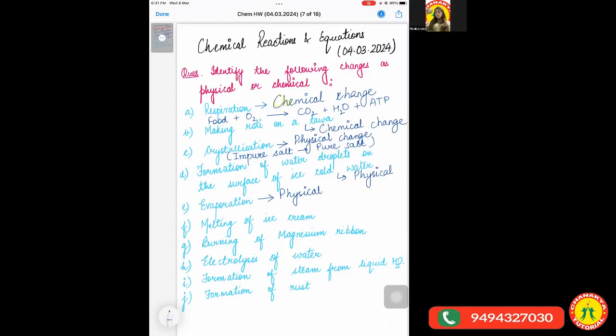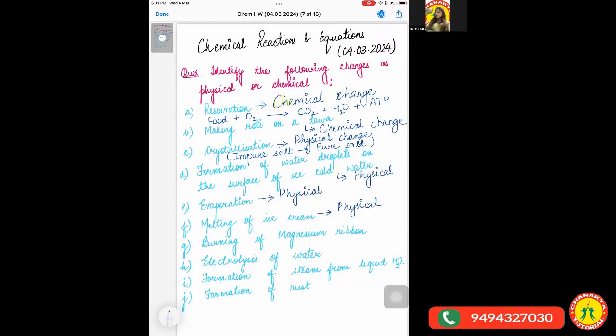Then, Sudhamshu, have you answered any question till now? No, ma'am. Okay, tell me the answer of this then. Melting of ice cream, what do you think it would be? Physical or a chemical change? Ma'am, I think it's a physical change. Right, that's absolutely correct because first of all, nothing new is formed, only the ice cream melts. Second of all, we can convert the melted ice cream back into the solid ice cream, right?